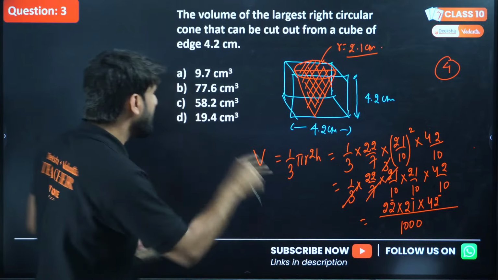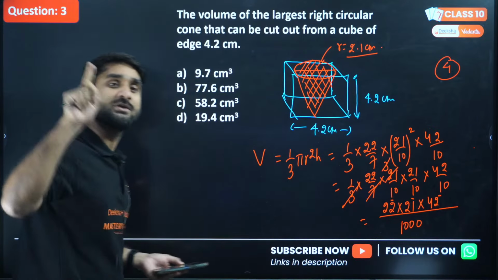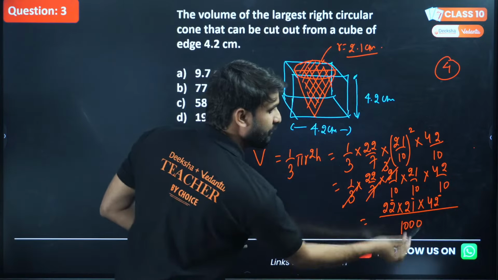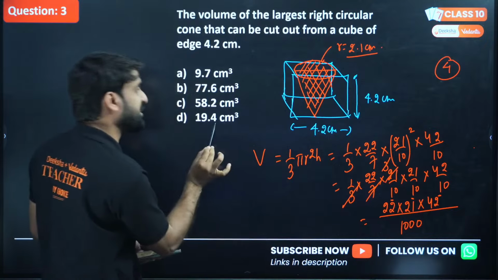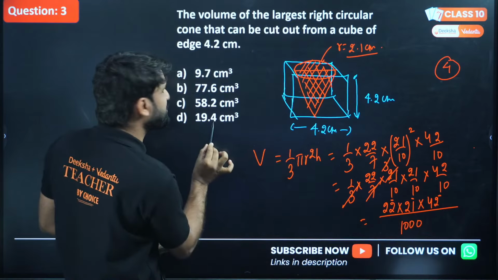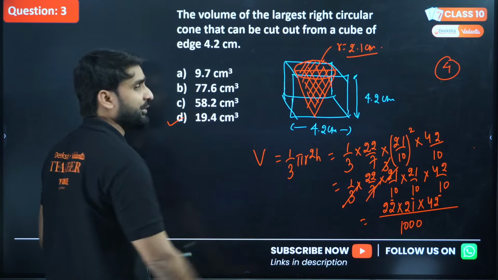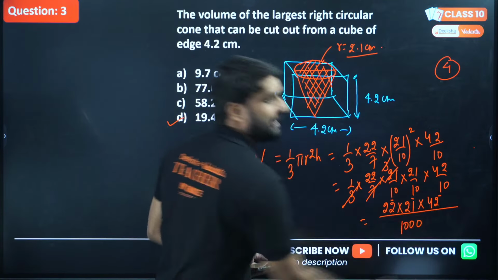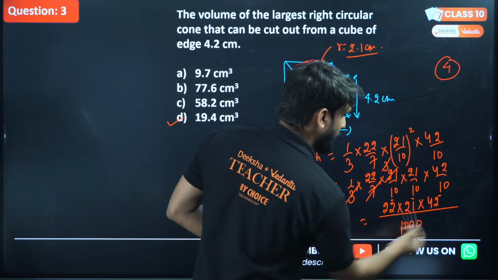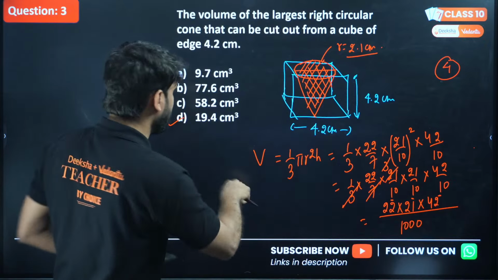But here there is only one option in which the ones position is 4, after the point coming from this 1000. You don't need to go through the point here, just check the ones digit first. So on multiplying, we are getting 4 in the ones position, so the answer will be 19.4. You can also calculate this fully, the result will be the same. You can check it out.